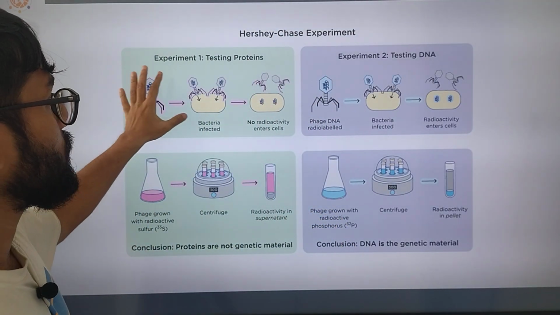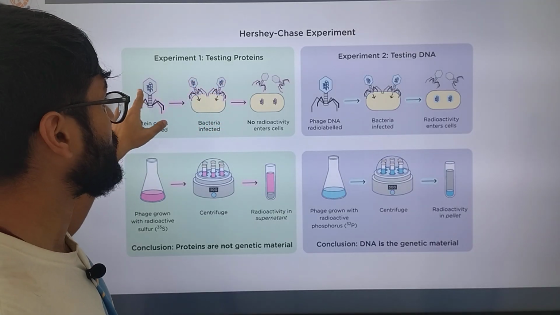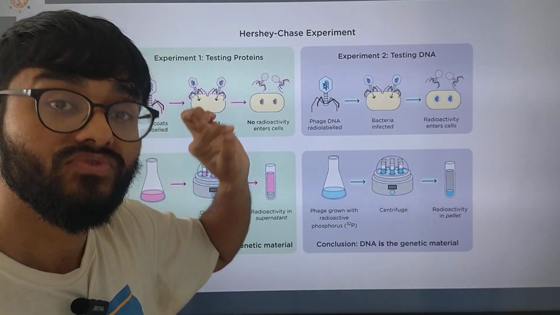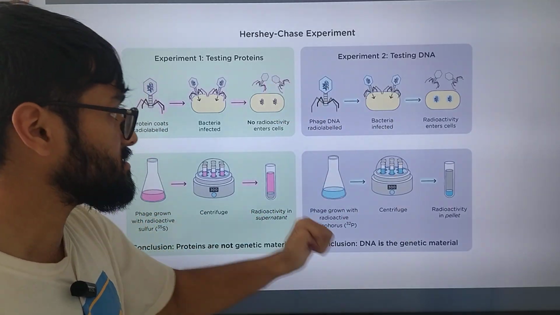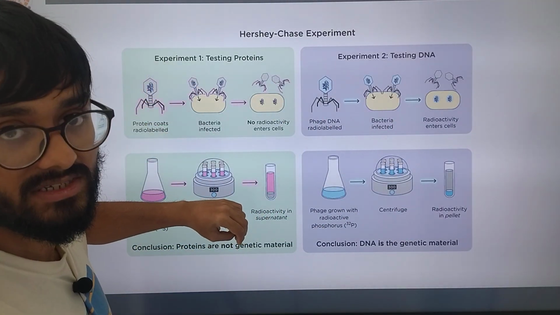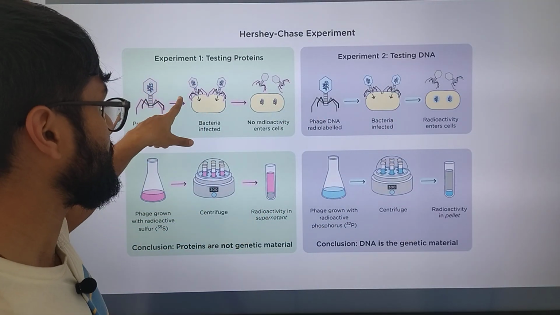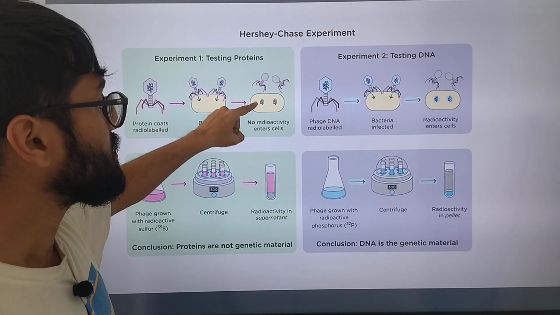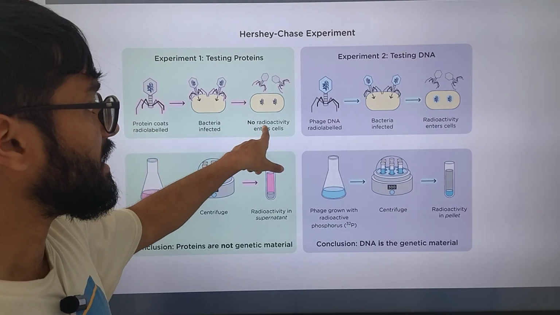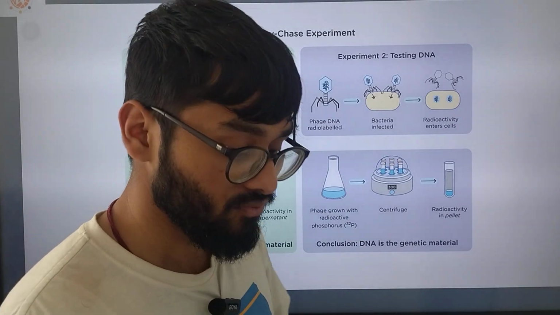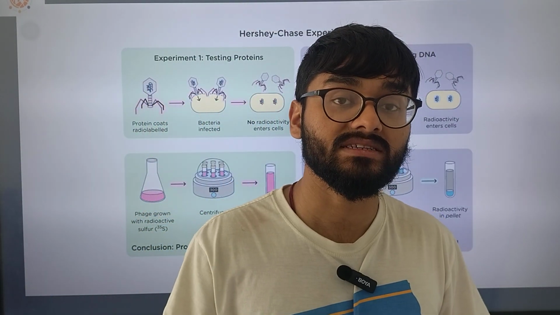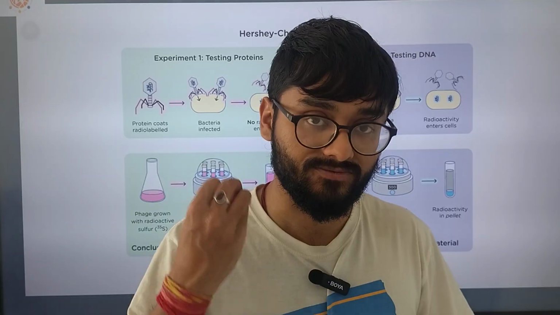And in that, we will be incorporating it into the phage, and the bacteria infected will now transfer it, and we will see that there is no radioactivity. Why? Because proteins are not the genetic information.